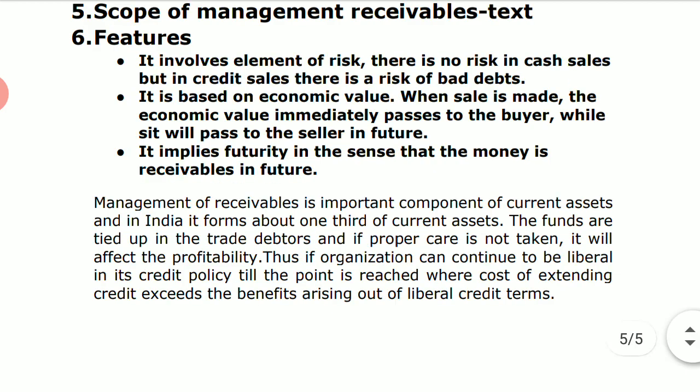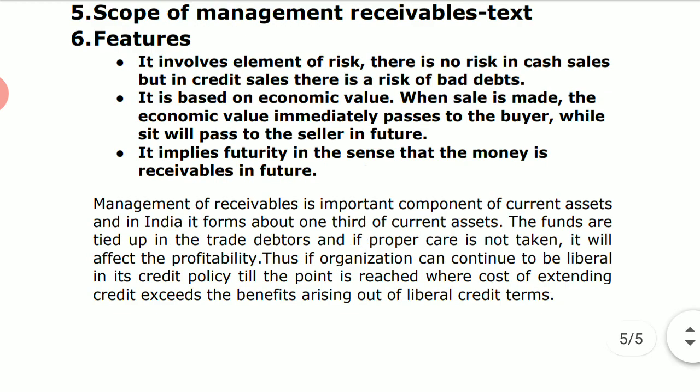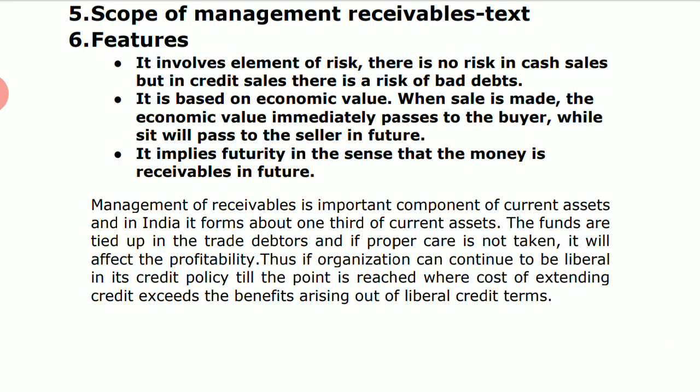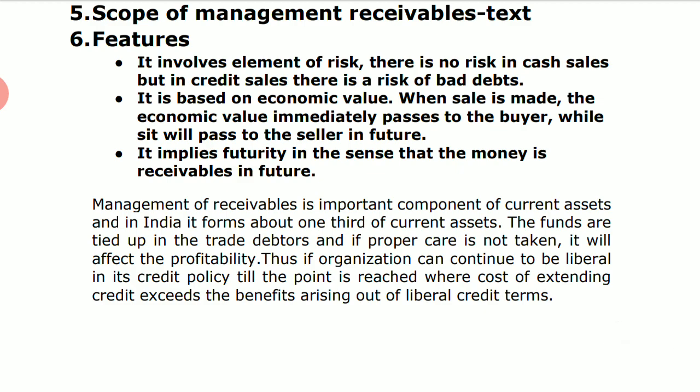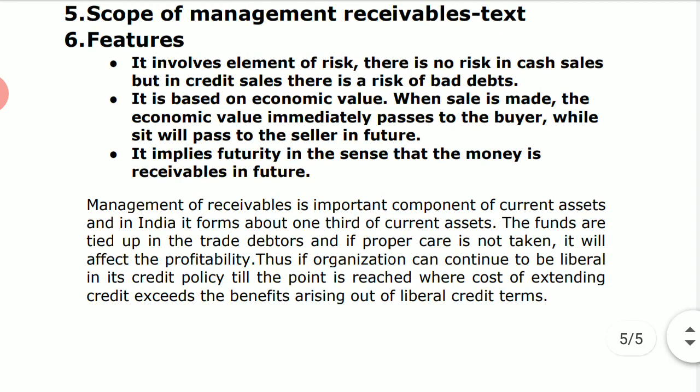So credit analysis can be done with the 5 stages, that is getting the information, then making the credit analysis, taking the credit decisions, then deciding the credit terms and credit limit, and at the end deciding about the collection procedure: whether the customer is ready to give with gentle reminders, whether he needs a kind of telephonic talk with him to get the receivables from him, or in the worst case, if the customer is not ready to provide you with the receivables, then legal actions may also be taken up. So this is the collection procedure that is generally followed by the finance manager or by the company, right?